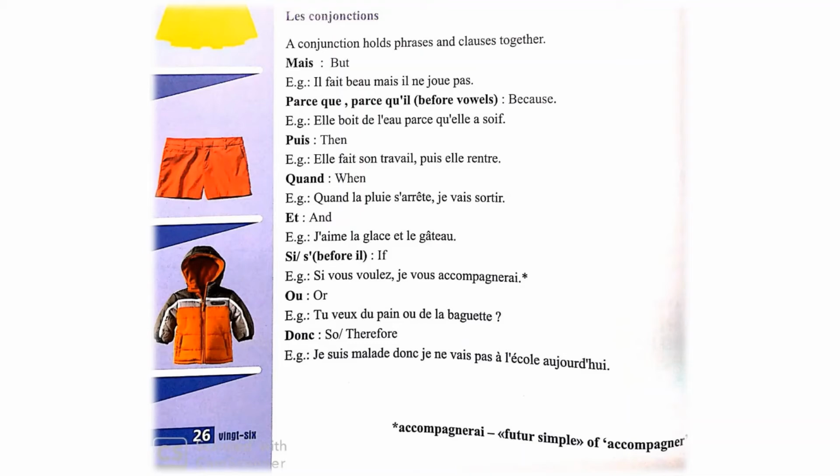Si, or s' before il, and the meaning is if. For example, si vous voulez, je vous accompagnerai. If you want, I will accompany you. So, accompagnerai is the future simple form of accompagner. Ou means or. For example, tu veux du pain ou de la baguette? You want bread or baguette?